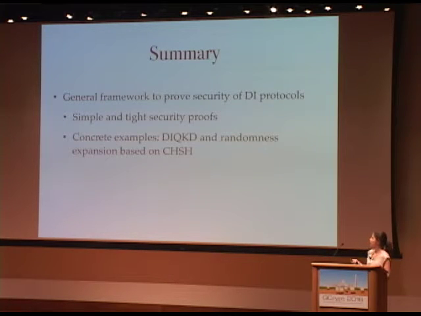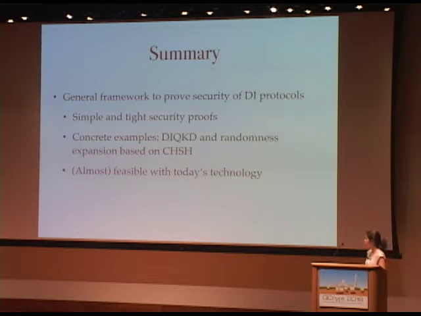As concrete examples, we apply it to device-independent QKD and randomness expansion protocols based on the CHSH Bell inequality, and it can be interesting now to apply the same framework to other protocols and other Bell inequalities. Parameter-wise, we get parameters which are significantly better than what was known before, and they're actually almost feasible with today's technology. So it's a step forward in actually getting to implement these device-independent protocols.